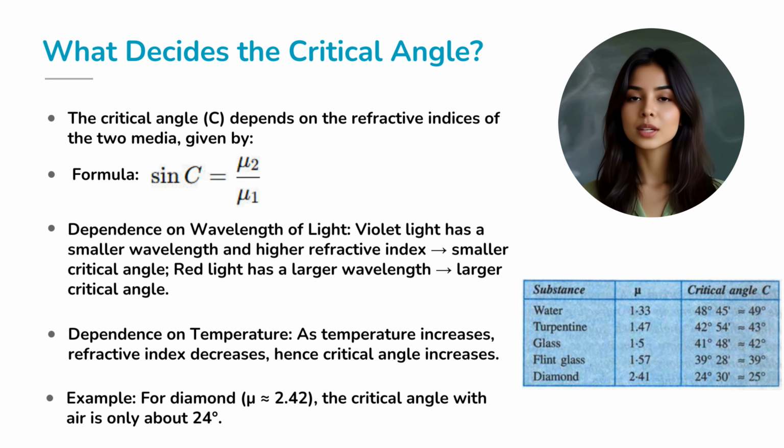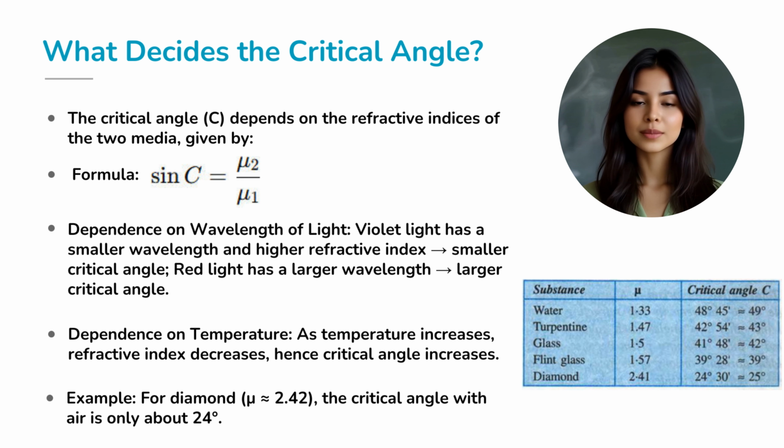The second factor is temperature. As temperature increases, the density of a medium decreases, which reduces its refractive index. And from our relation, mu equals 1 over sin c, this lower mu leads to a larger critical angle.